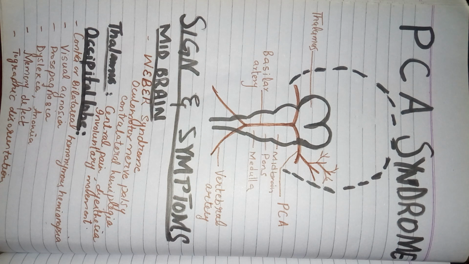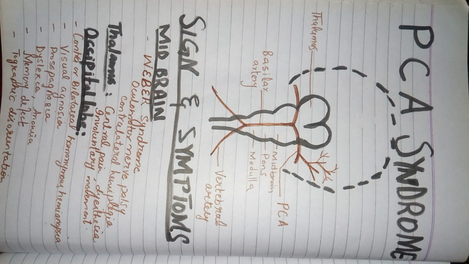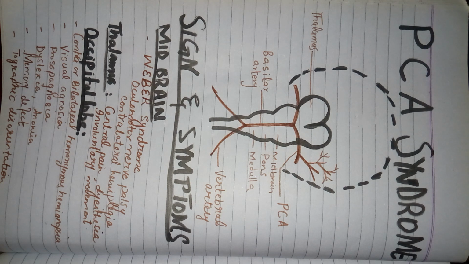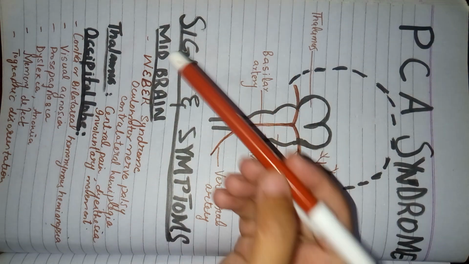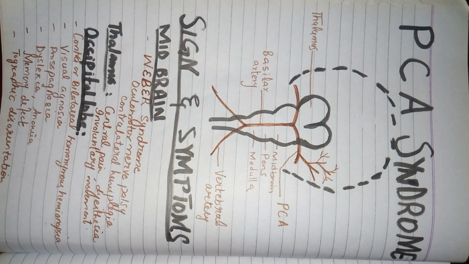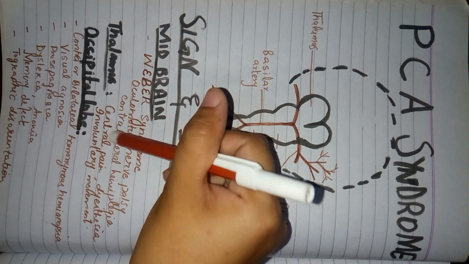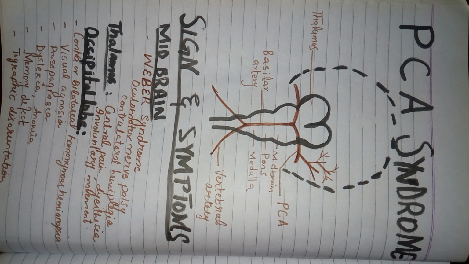So let's talk about the signs and symptoms which will result from damage to this artery. We'll talk in accordance with the area. First of all, it supplies the midbrain. If the supply to the midbrain is disturbed, what can happen? There is a syndrome related to the posterior cerebral artery, that is Weber's syndrome. It is a combination of oculomotor nerve palsy and contralateral hemiplegia. When these two things happen at the same time, they are called Weber syndrome.